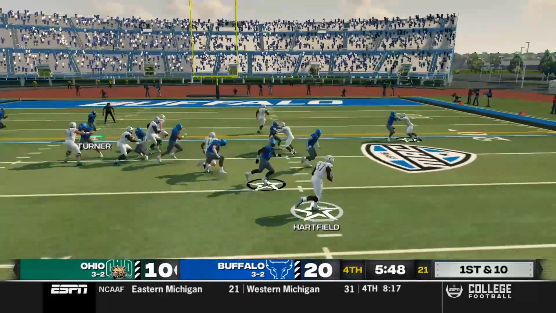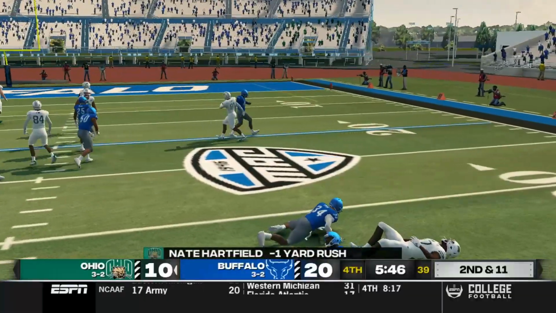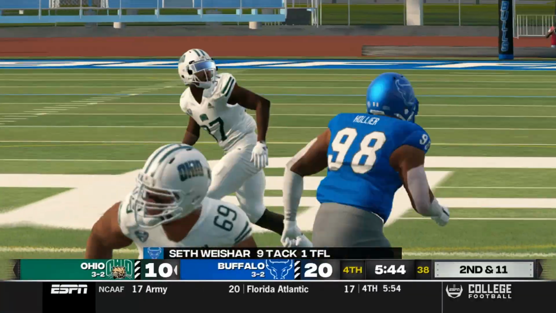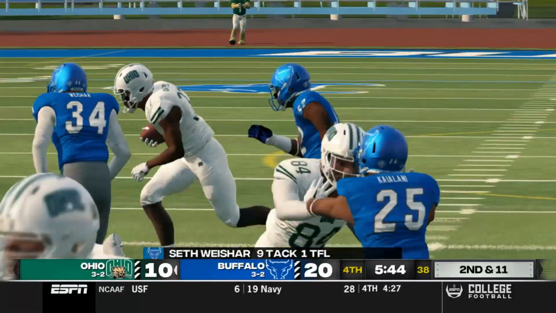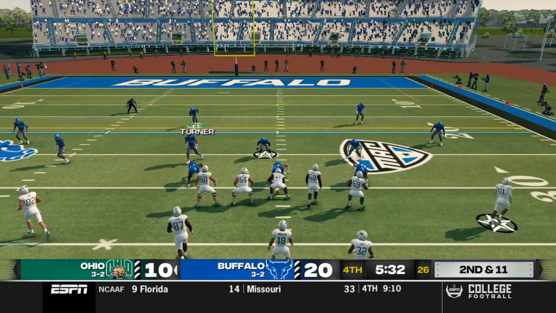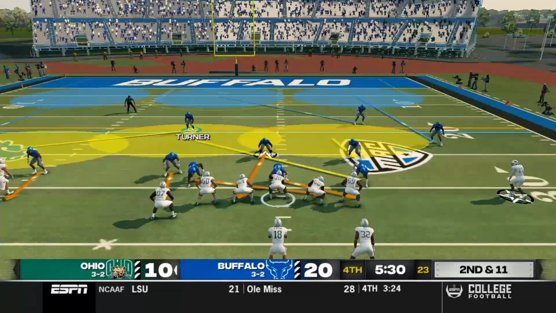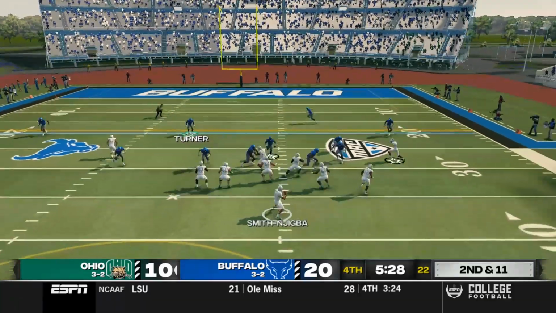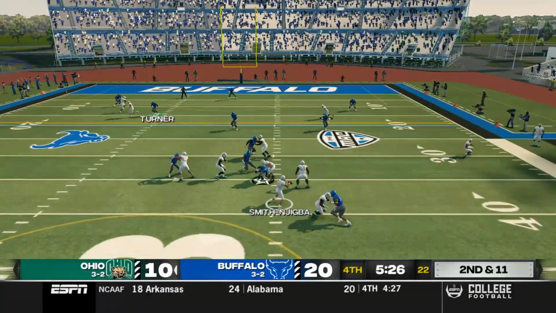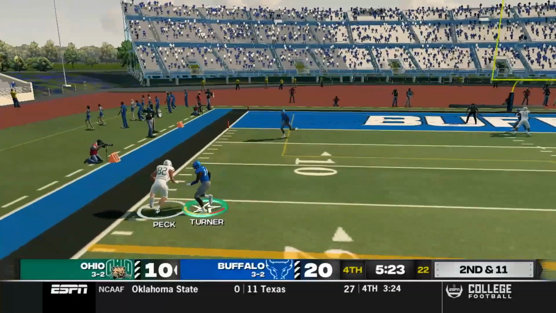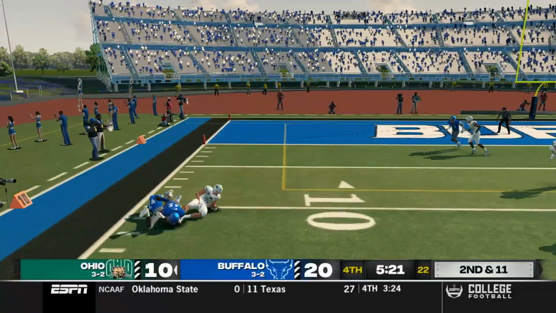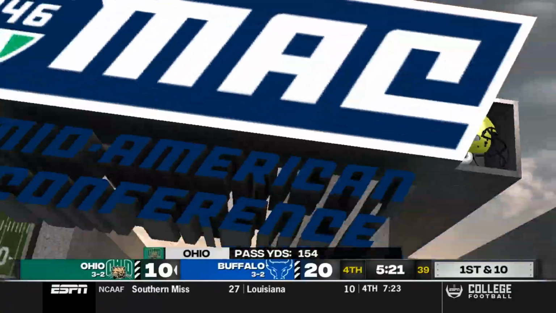Smith-Njigba, another speed option, pitches it off of Devon Hollier. There's nowhere to go on that one. Seth Weischer hits Nate Hartfield for a 1-yard loss. And Nate Hartfield suffered an injury on that play, which means Kalis has got to come in and take over. Smith-Njigba back to pass. He's got no pressure. Turner gets beat by Peck for a big gain and a first down for the Bobcats.